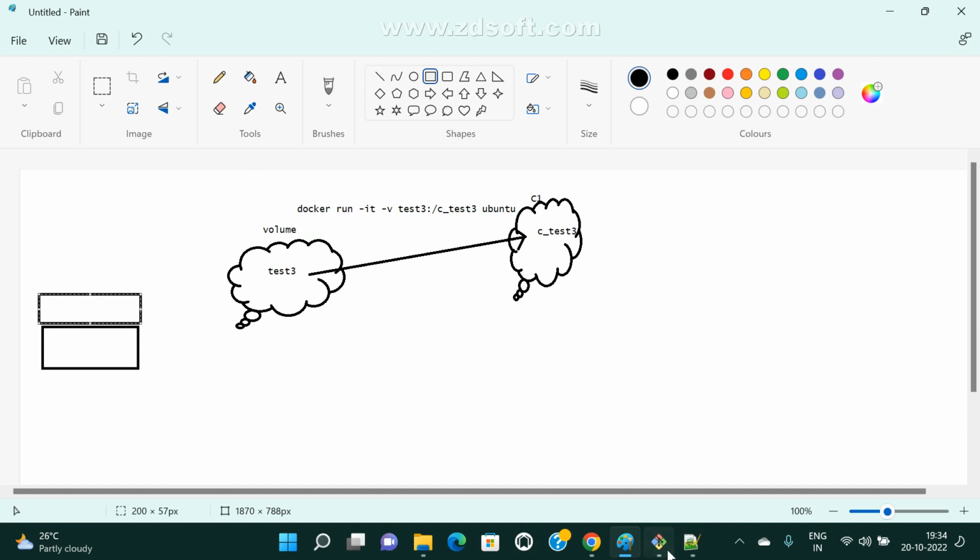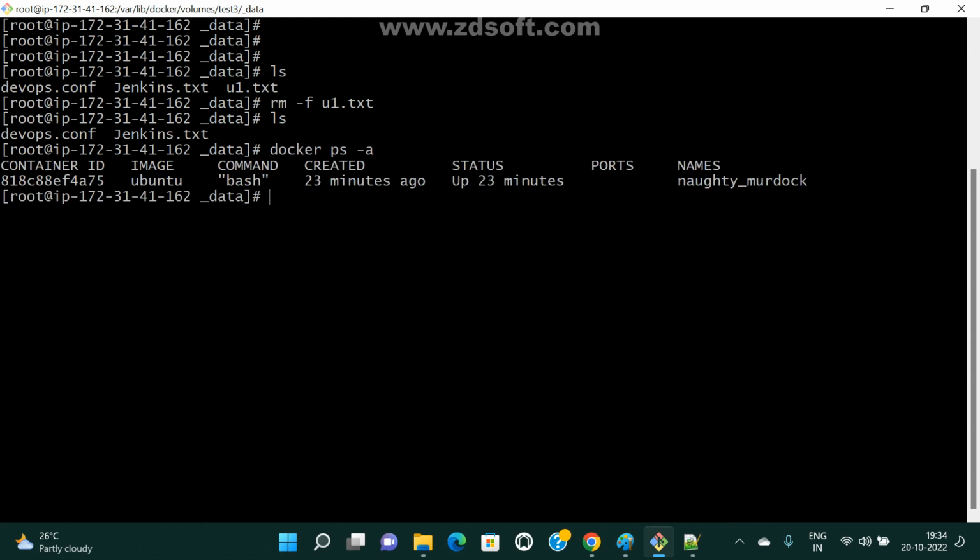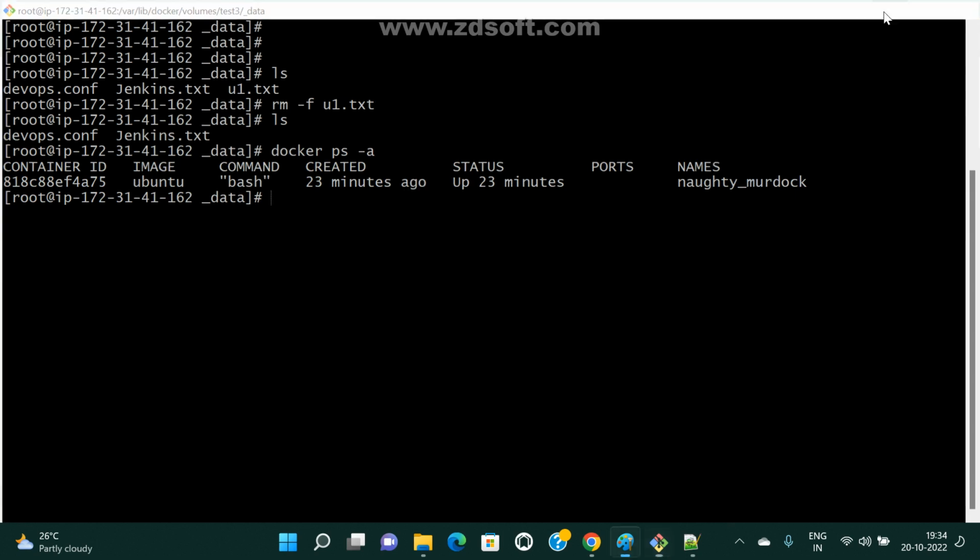Here also we can check it. Now we don't have any containers, right? Now let me show you. Docker ps, that is the default path only. Anyway, we'll see this one.